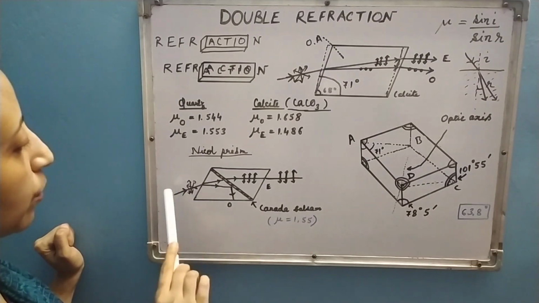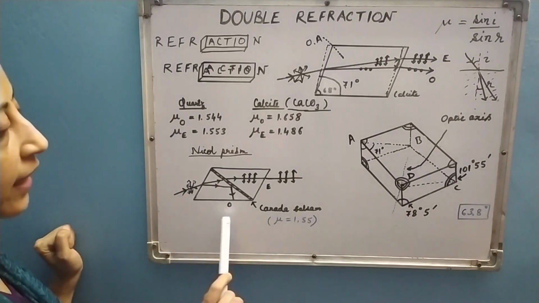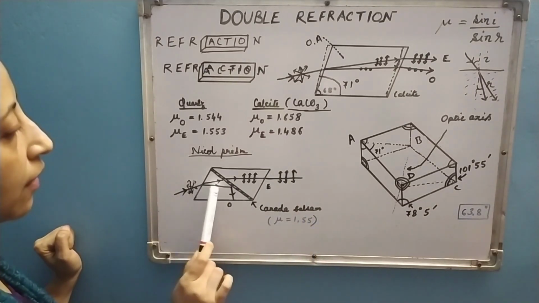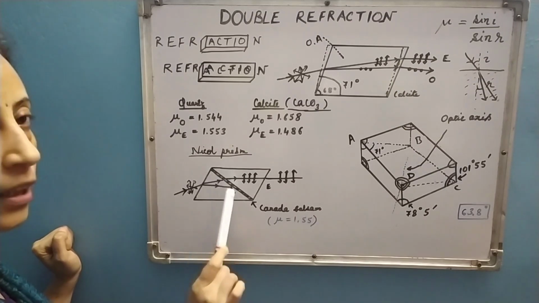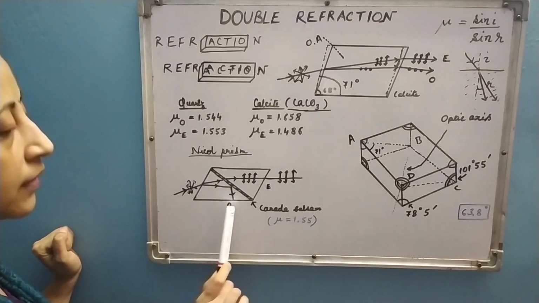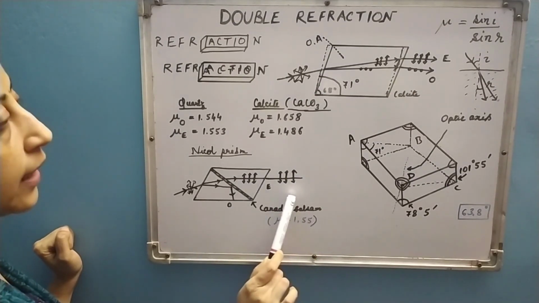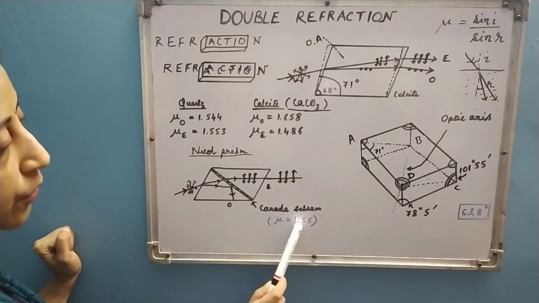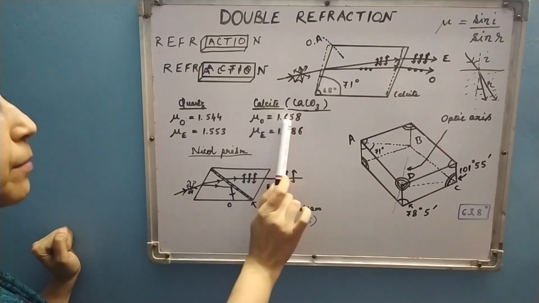Now here our idea is that we had originally unpolarized light, and finally we are left with only one plane polarized light. The angle of incidence is made in such a way that this ordinary ray is totally internally reflected, and we finally get only the extraordinary ray. Okay, and this happens because the refractive index of Canada balsam is 1.5, and for calcite the refractive index of ordinary ray is 1.65.